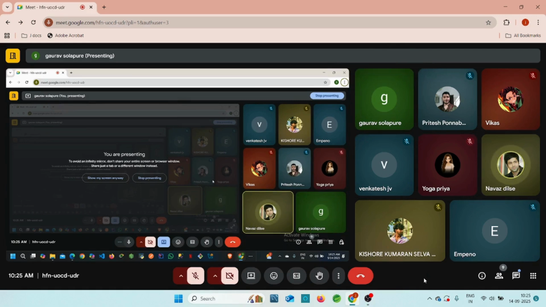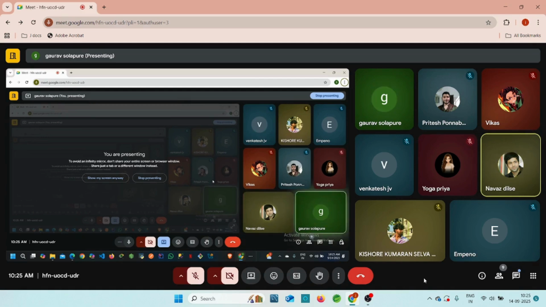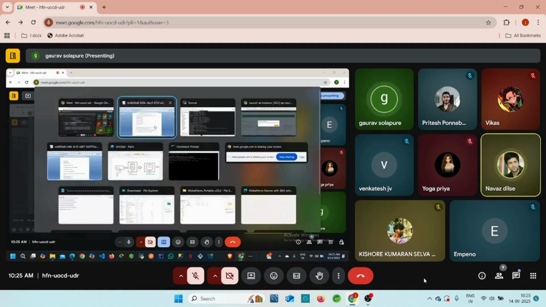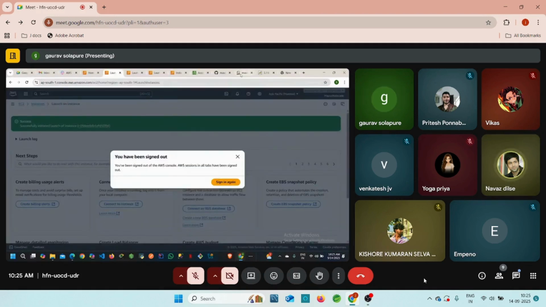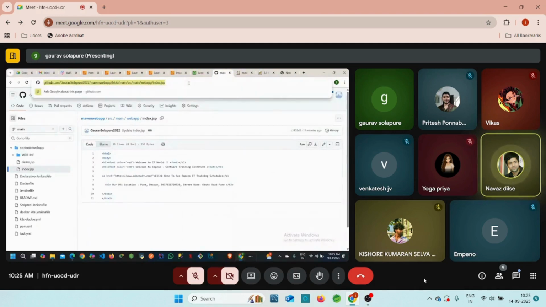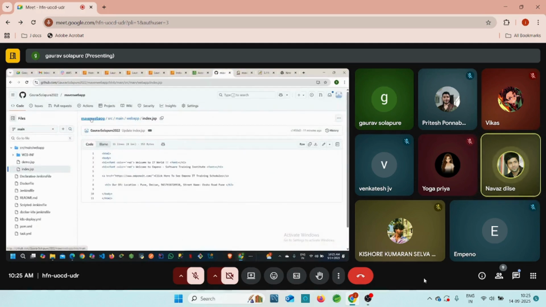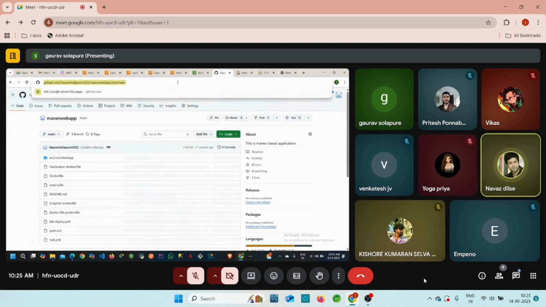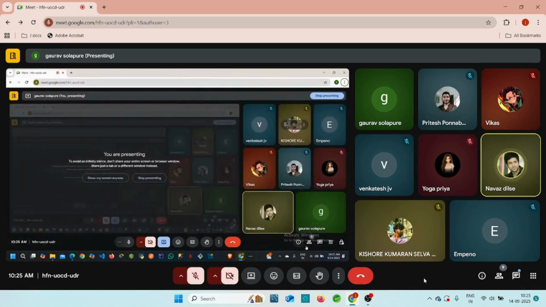Okay, so for Maven, you have stored that data in GitHub, right? Everything, the code and the installation file. Okay. So for Jenkins and Tomcat, you have created different servers in AWS. Right.